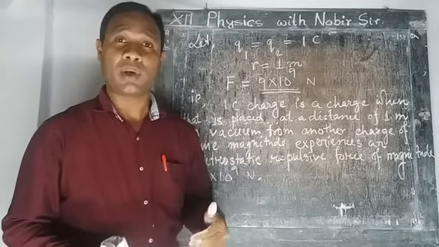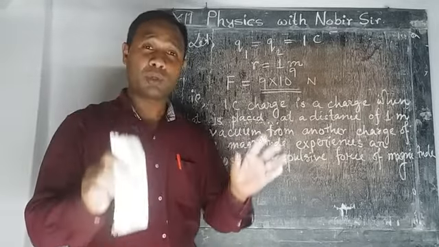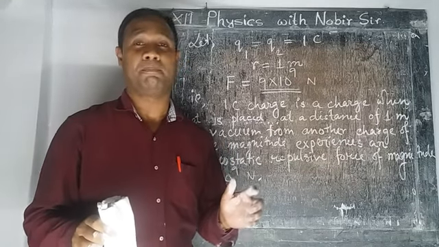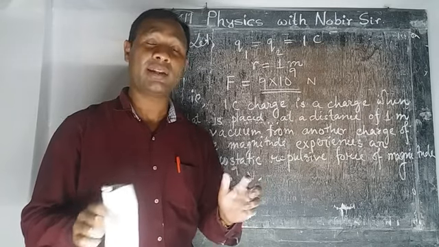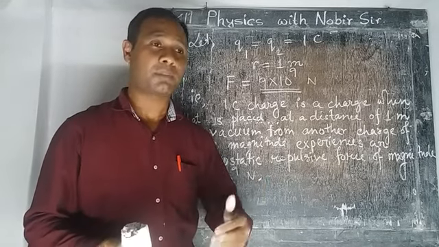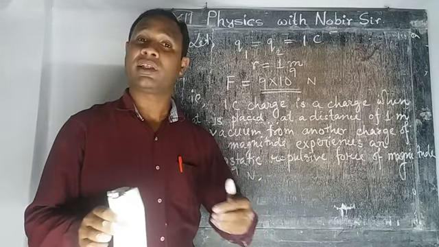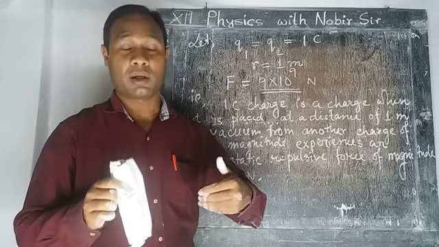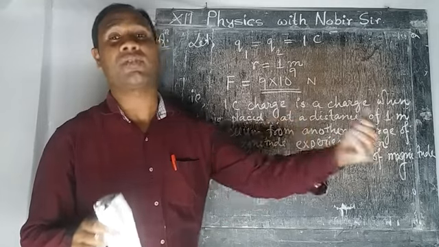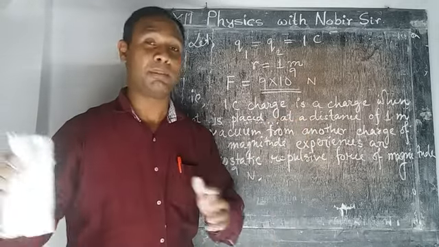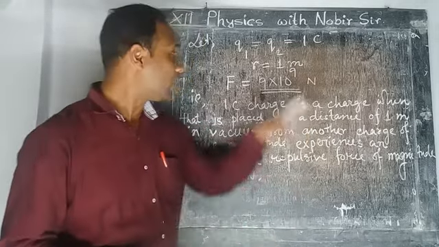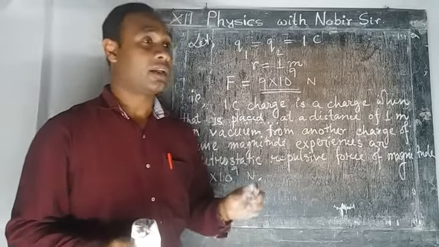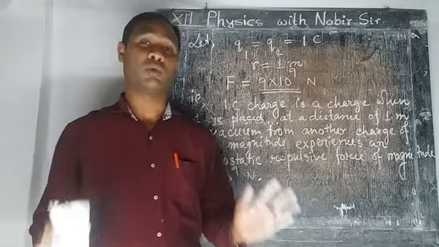is 9 into 10 to the power 9, but the force between the two charged particles will depend on the medium where the two charges are placed. Sometimes it may not be placed in vacuum. That time the force between the two charges will depend on other factors also. So it depends on the medium also. So the first formula we have just written, in that case the two charges are placed in vacuum.